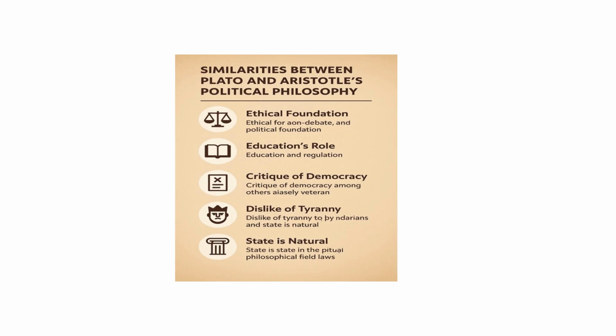And then both believe the state is natural, and both believe that man is a social slash political being. Of course, Aristotle says that man is a political animal, and he justifies it through his idea of association, the natural evolution of human, first being an individual, then being a part of a family and town, and then the state, which is the highest form of association.